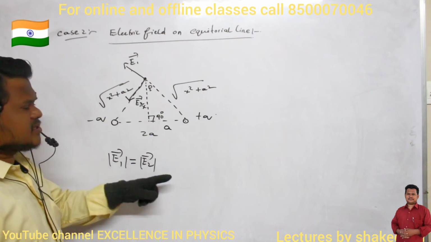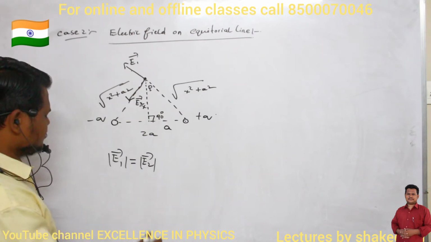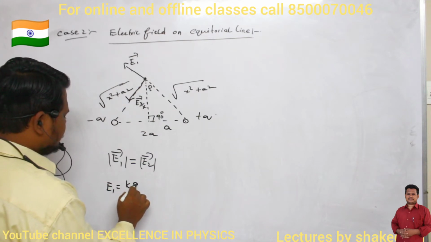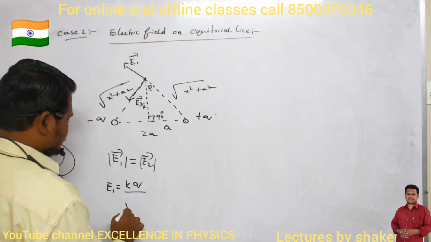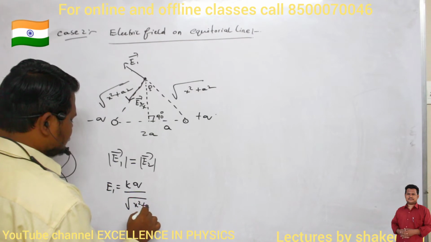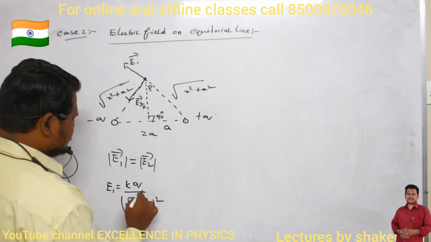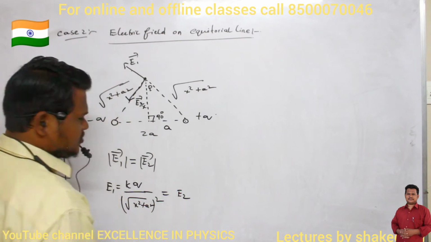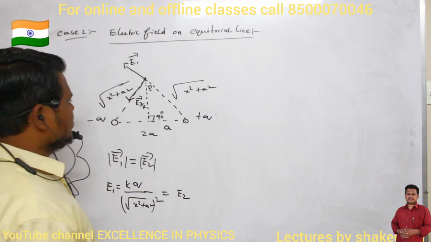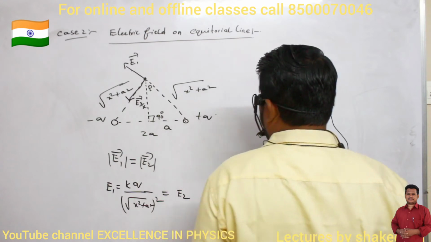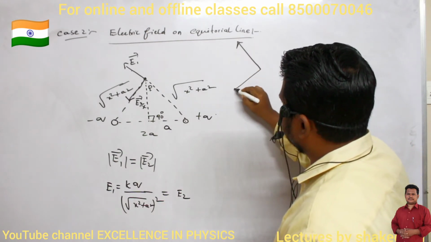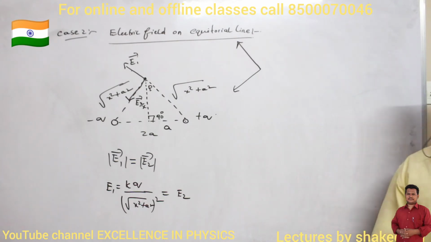But directions are definitely different. So how can I write the E1 value? E1 is equal to kq divided by square root of x square plus a square, whole square. This is how I can write it. Similarly, this is also equal to the magnitude of E2. But if you see here, one electric field is acting in this direction and the other electric field is acting in this direction.